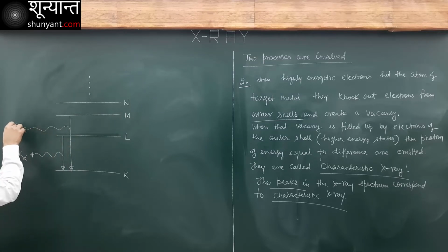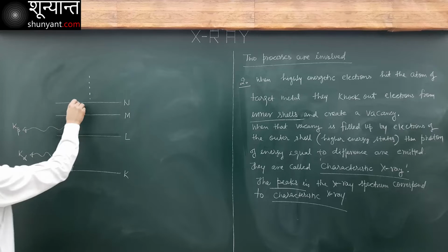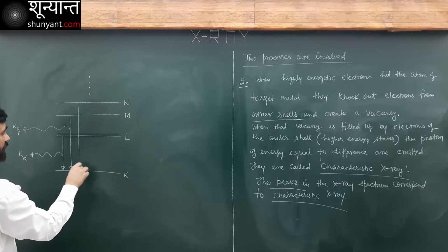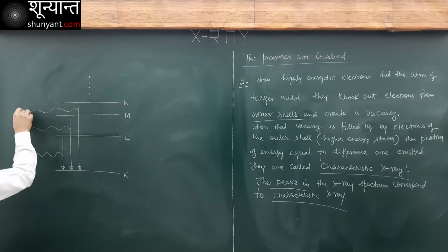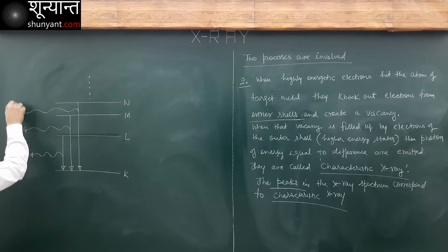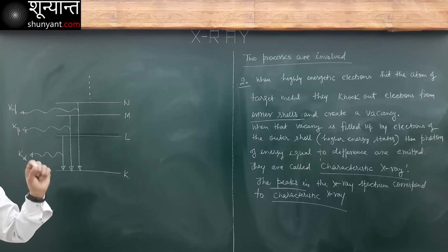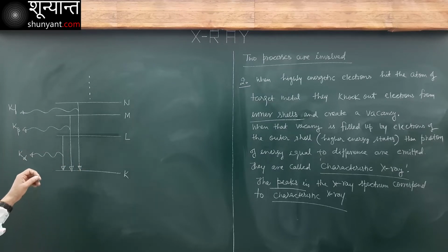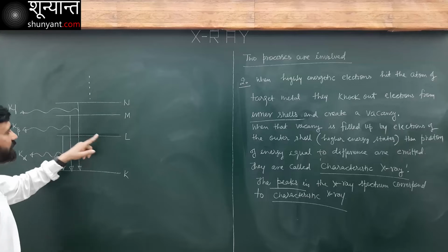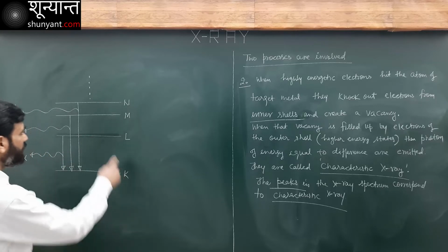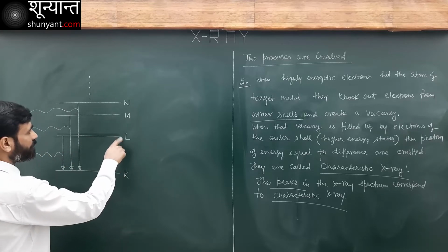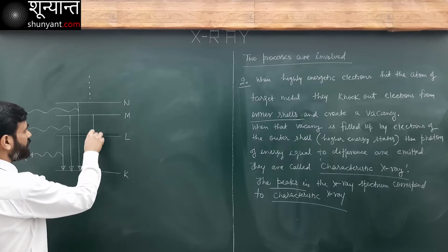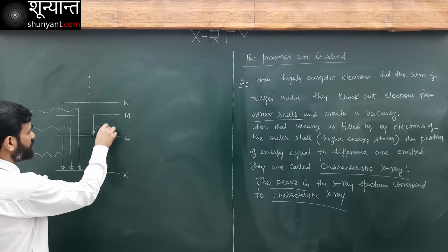This will be K beta, and then from N shell, here also a photon is emitted. This will be K gamma. Understand? In all of these, the vacancy is in K shell. Now, if the vacancy is in L shell, here, and it is filled up by an electron here, then here also a photon is emitted.